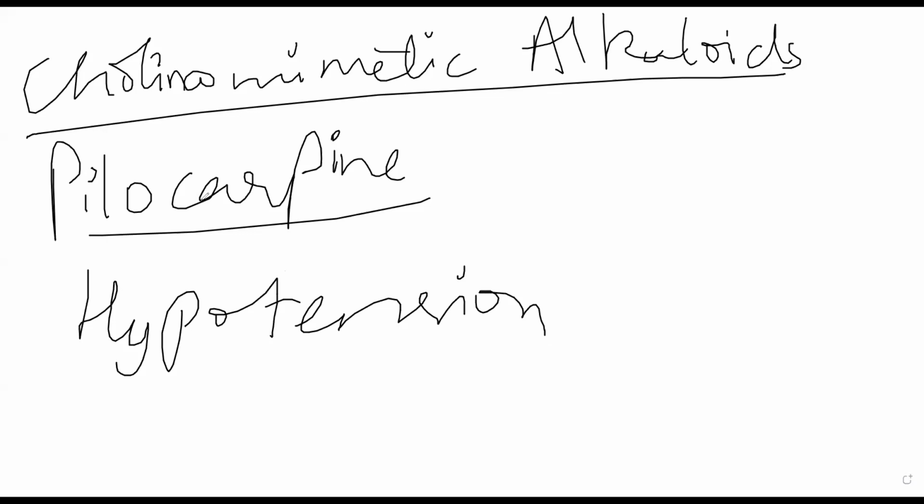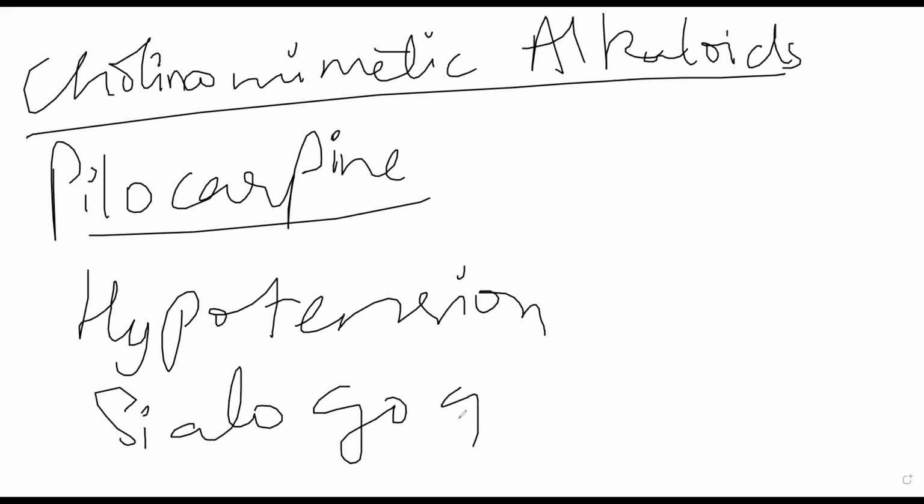Other problems are that the patient will start sweating a lot and will have sialogogue effect, an increased amount of salivary secretion. That is called sialogogue. When they are salivating a lot, because salivary secretions are increasing way too much, you can give it in those conditions. If you use it as an eye drop to induce meiosis, it might cause some burning sensation, and spasm of accommodation might occur. In certain patients brow ache will occur. Their brows will ache literally. Sometimes corneal edema can occur.